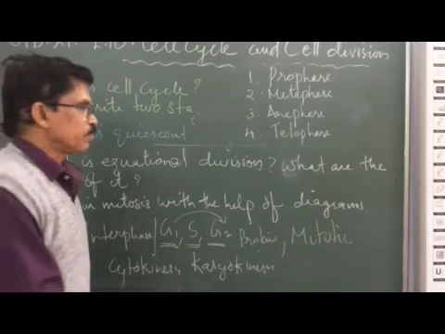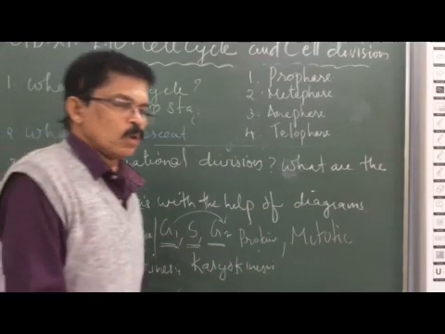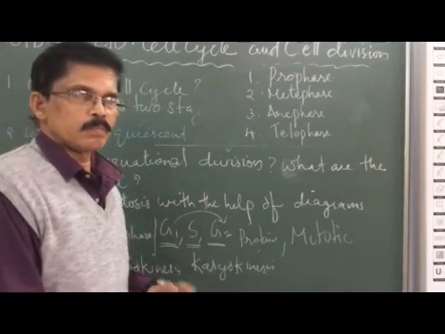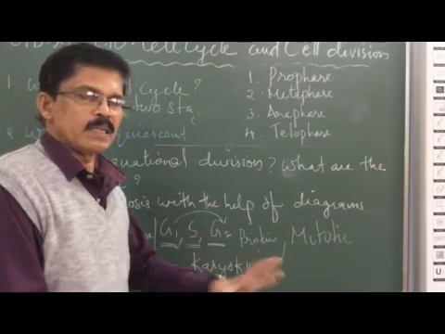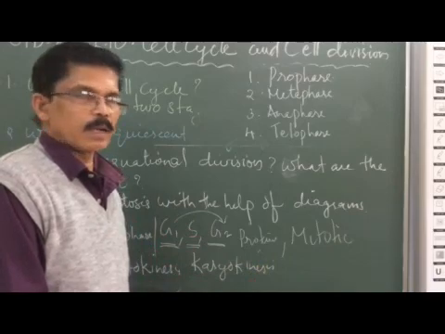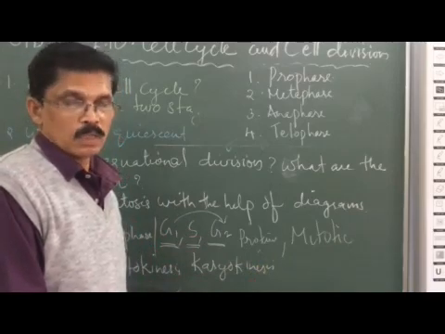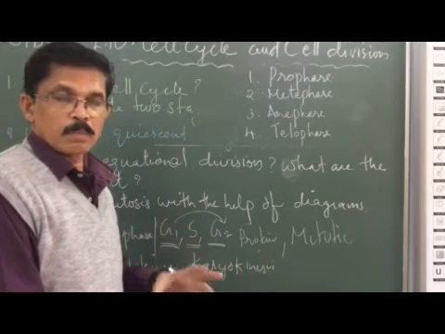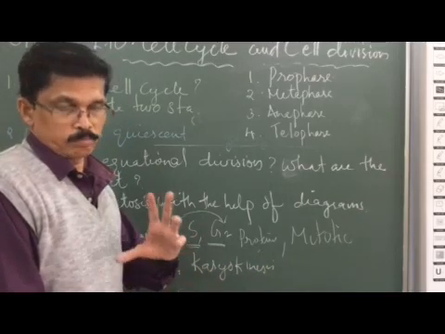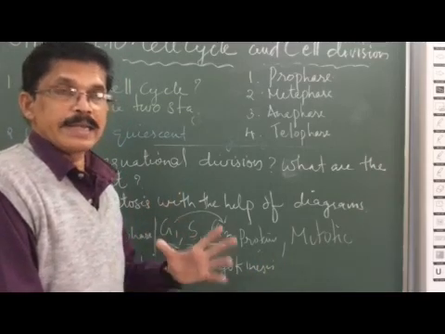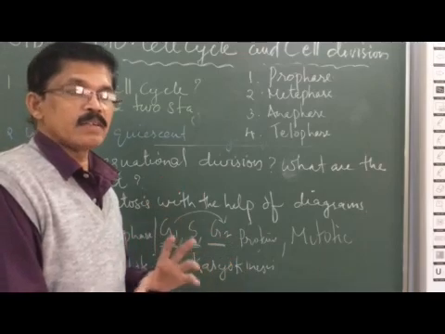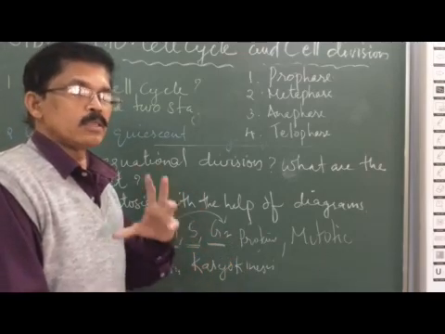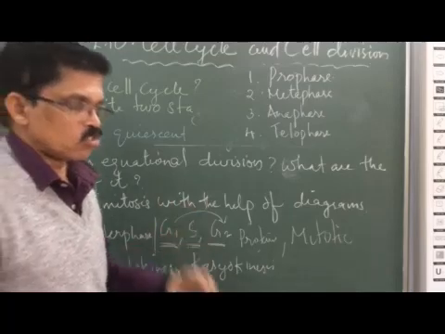Now in metaphase, the nuclear membrane, nucleolus, and the membrane bound organelles completely disappear. The chromosomes that had already started becoming distinct or rod-shaped are now completely compact, discrete units of rod-shaped structures.